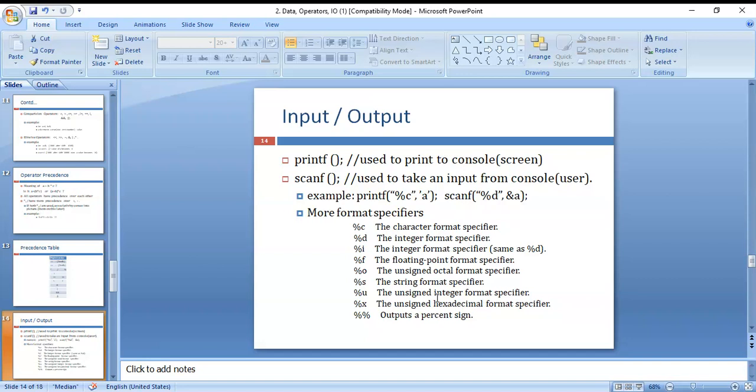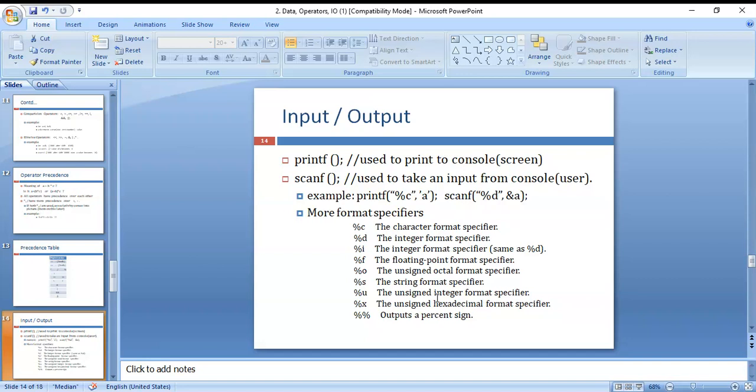On the console, the information there can be read by using the keyboard and written by using the printf statement. Here, more format specifiers are there: %c and %d are two format specifiers. %d is the integer format specifier and %c is the character format.